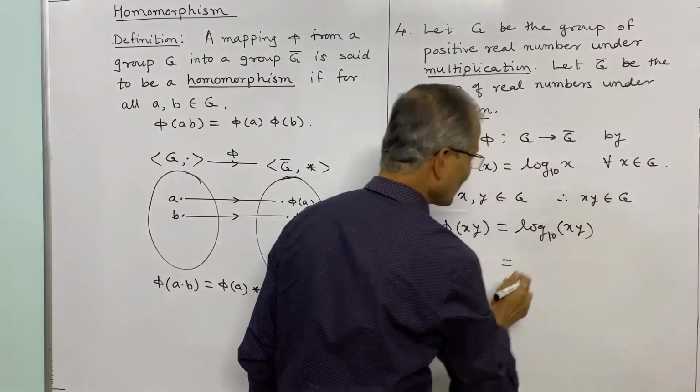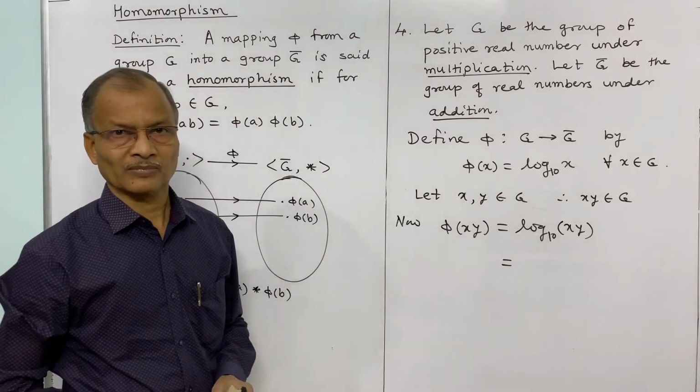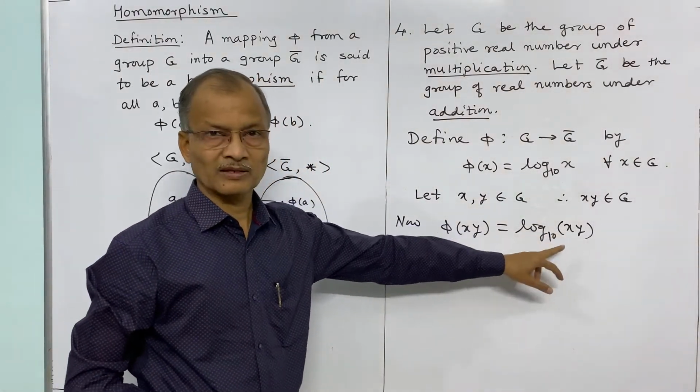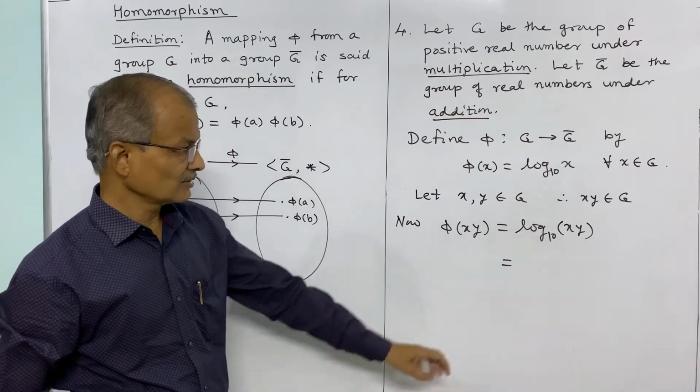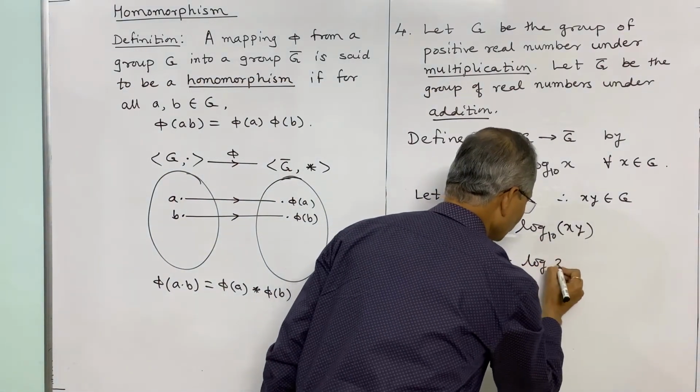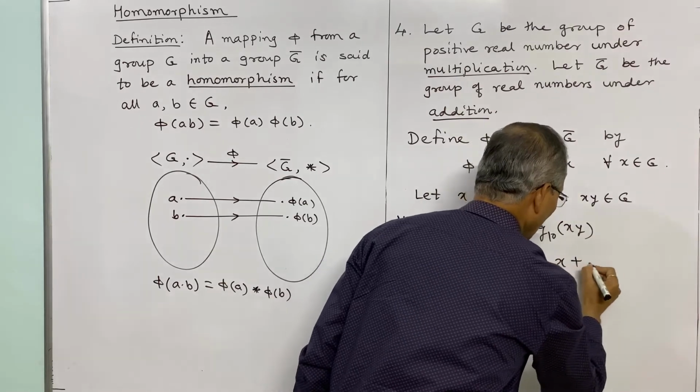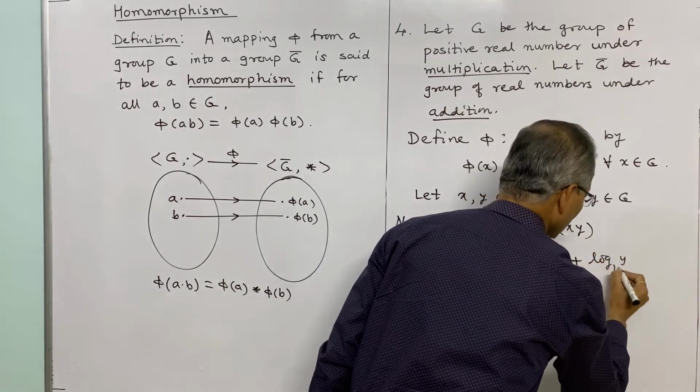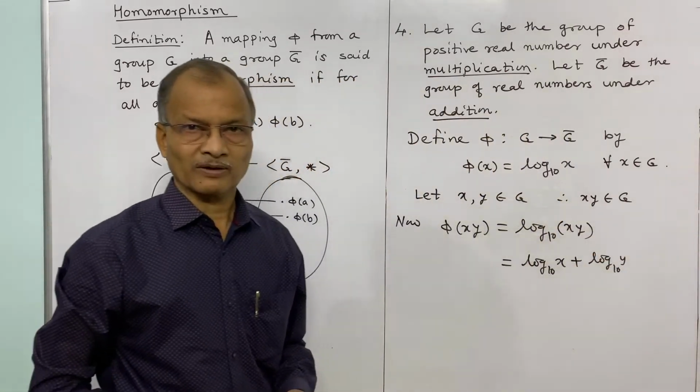And now you see, we can use the law of logarithm. Logarithm of a product is equal to the sum of the logarithms, that is log x to the base 10 plus log y to the base 10. This is the law of logarithm.